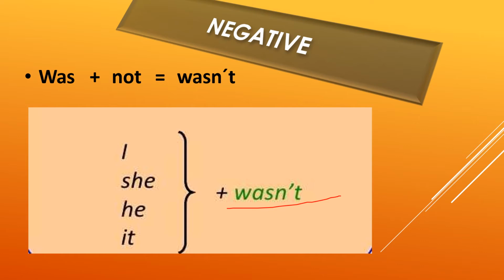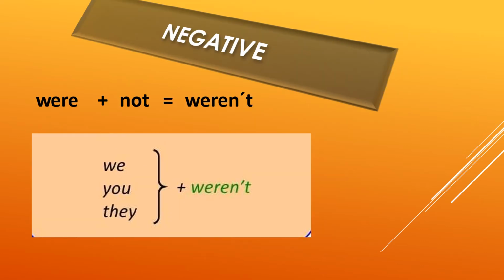So let's see how to form the negative sentence when the subject is plural. We were not in class 3 last year. Here you will see that with plural we will use were plus not, were not. The contraction of were not is weren't. We weren't, you weren't, they weren't. In this way we will form sentences in negative form. When the subject is plural, we will use were with it.